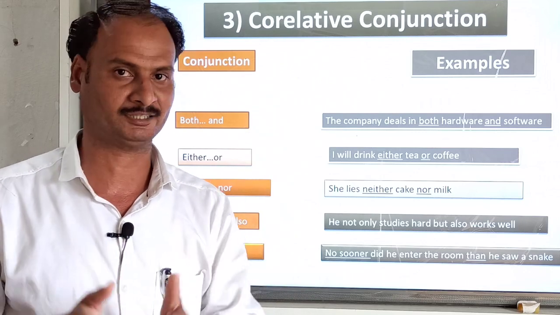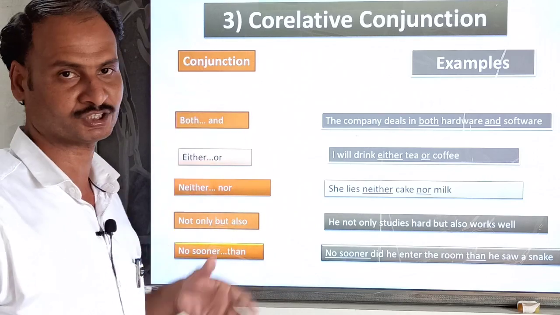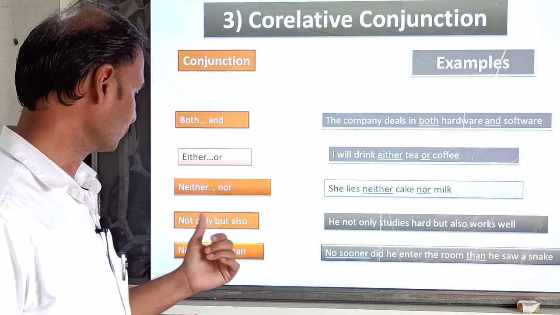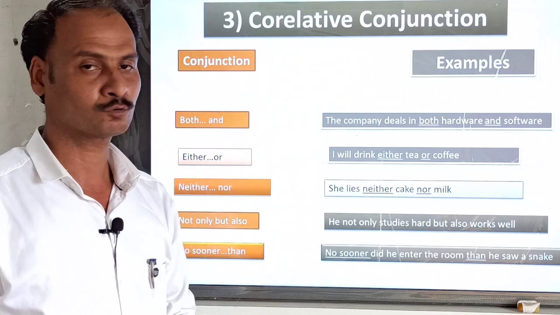It comes with pairs, isn't it? It comes with pairs, meaning, as you are watching on the screen, in the conjunction category: both and, either or, neither nor, not only but also, no sooner than. So these are the conjunctions under the banner of correlative conjunction.